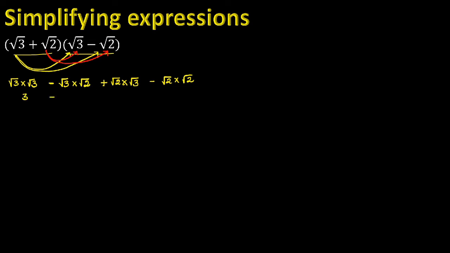So root 3 into root 3 is 3. Root 3 into root 2 is root 6. Root 2 into root 3 is root 6, minus root 2 into root 2 is 2. Root 4, that is 2. Now group the like terms together. Root 6 and root 6, they are like terms. So minus 1 plus 1 is 0. So 0 root 6, you can cancel it. 3 minus 2, that is equal to 1.